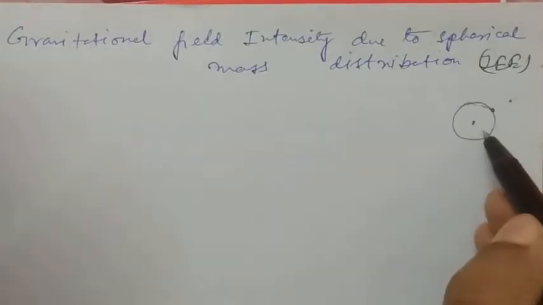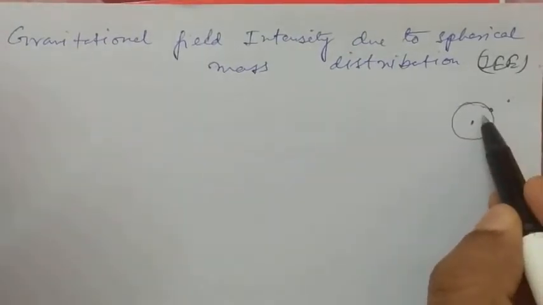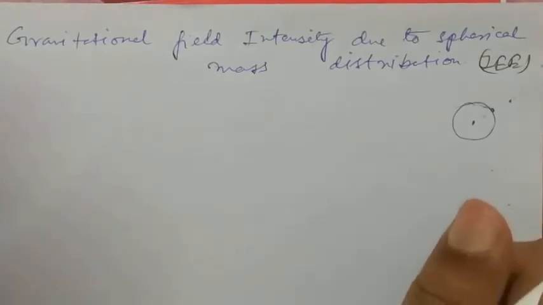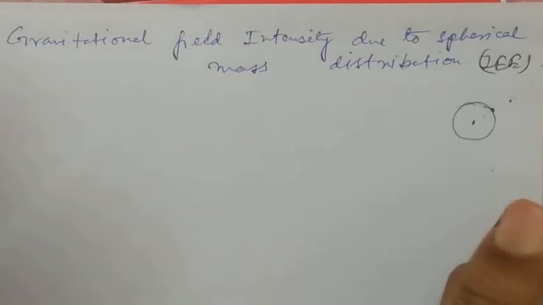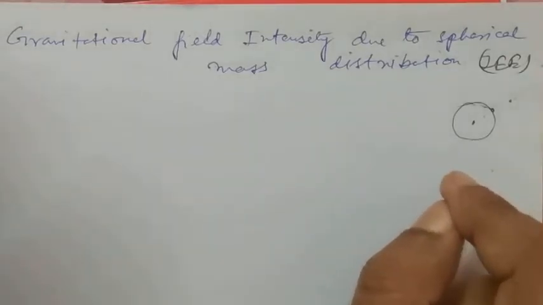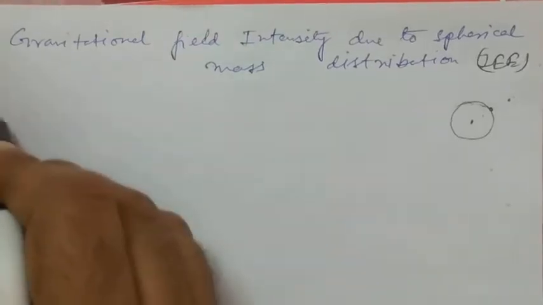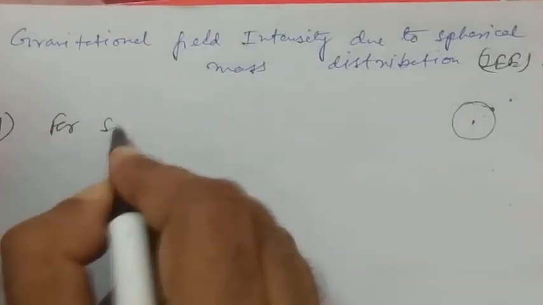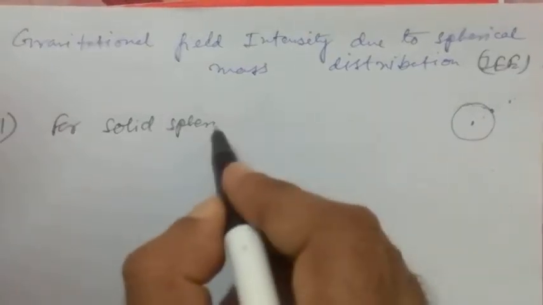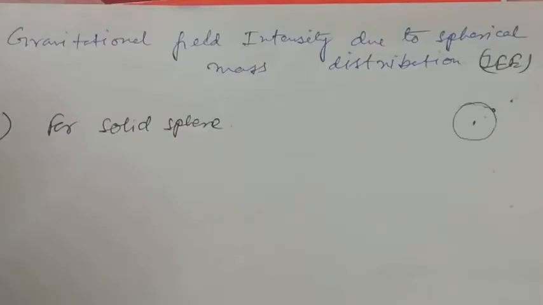But if the point is located inside the spherical mass, we cannot take the mass of the spherical mass to be concentrated at the center of the sphere. That means we cannot take it to be a point mass. Now, number one, for the solid sphere. We will take two cases: one is a solid sphere, and the other is a spherical shell.